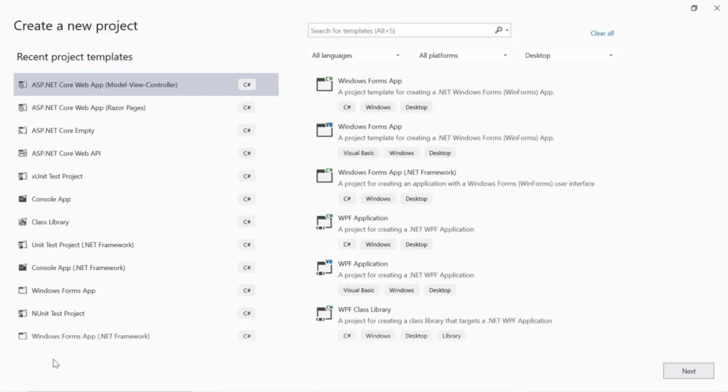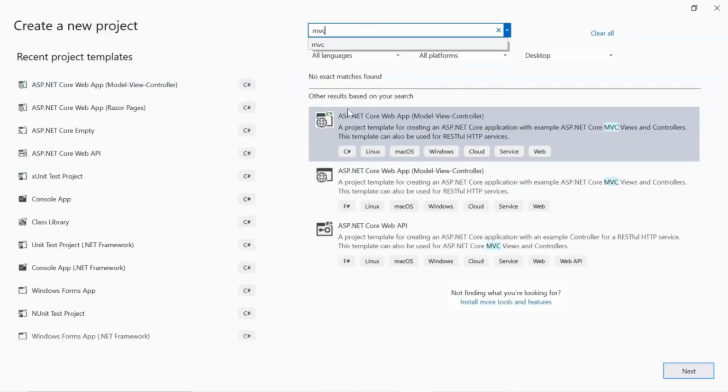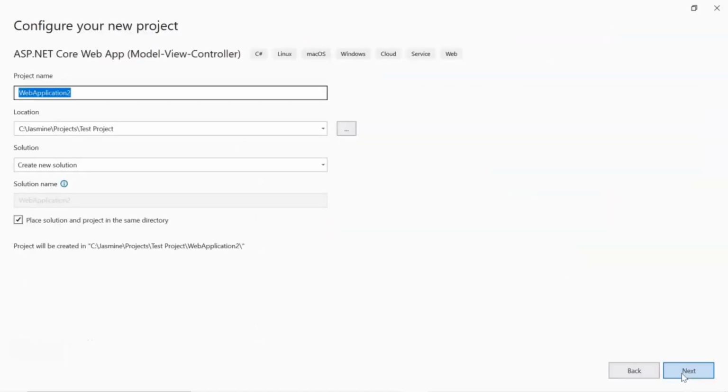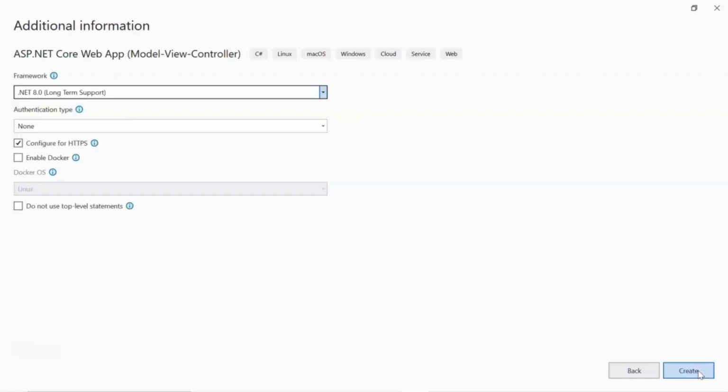Go to Visual Studio, click on Create New Project. Now go up here, type MVC and you will get ASP.NET Core Web application. Click Next, give it a name, people. I have .NET 8 in my system. If you have .NET 6.0, it's fine. The project will still work fine. Create.